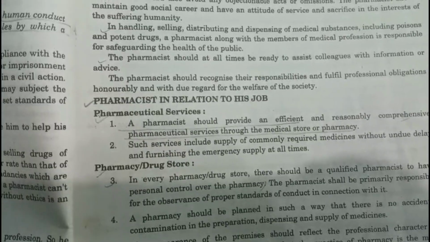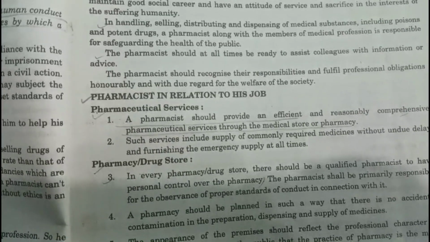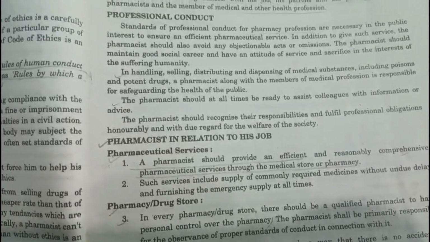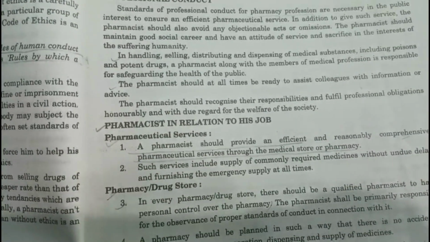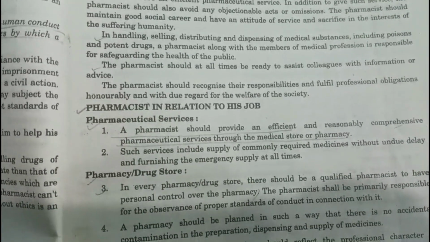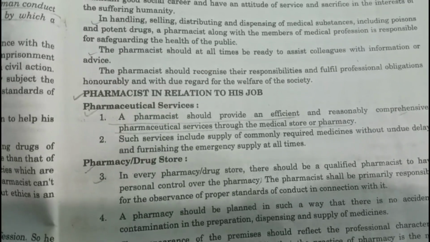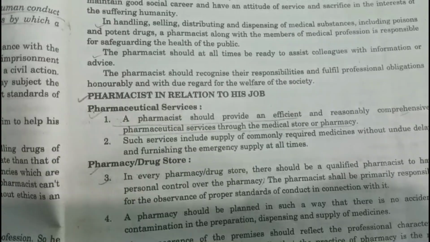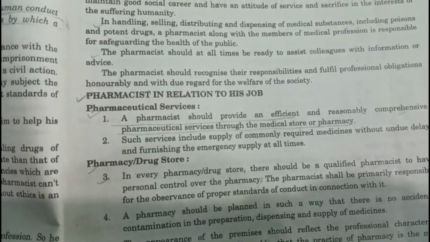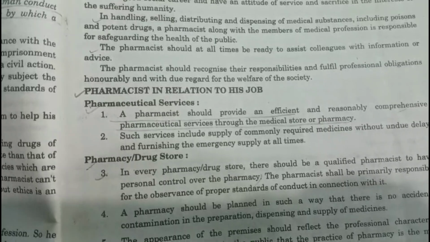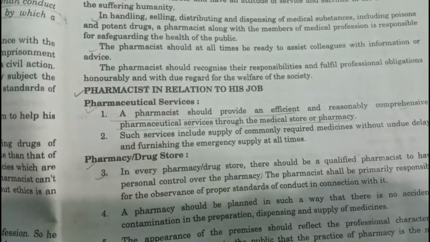What is the role of pharmacist? What are the roles and responsibilities? Give a brief note, or it may come as a brief note on the responsibilities and role of pharmacist.